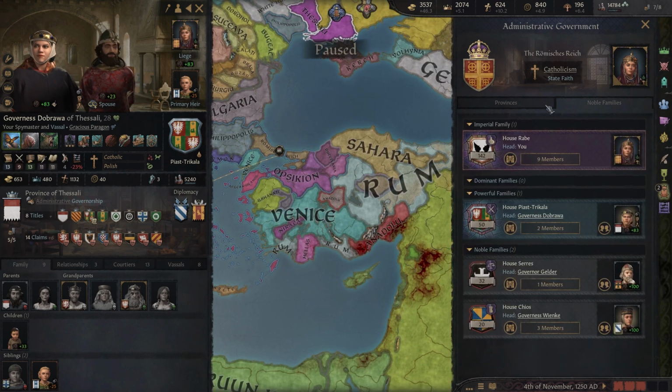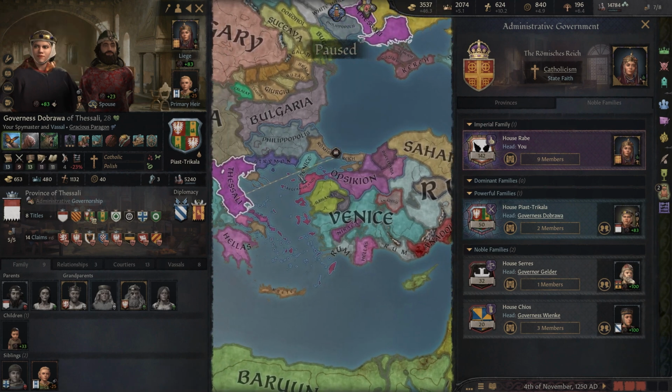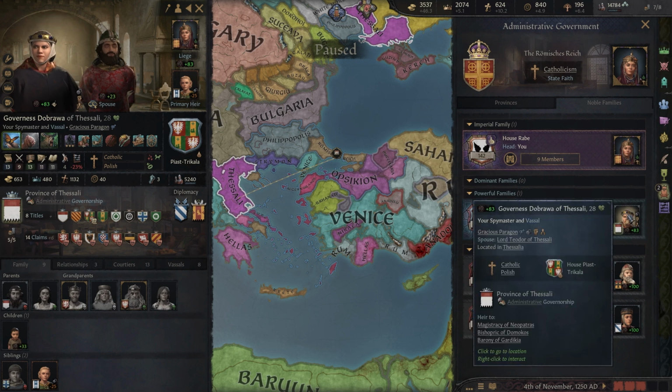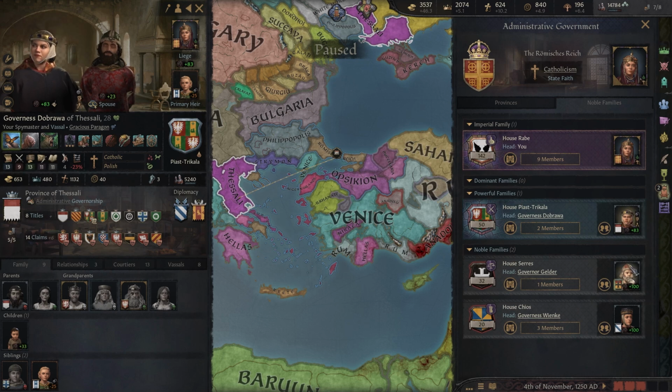And then one of the coolest things is that we now have these noble families, and these are all the different governor families that we have. So obviously House Rabe is at the top here. It's got 9 members. Then we've got Governess Dobrava's house, House Ceres, and House Chios. So, pretty cool features there.